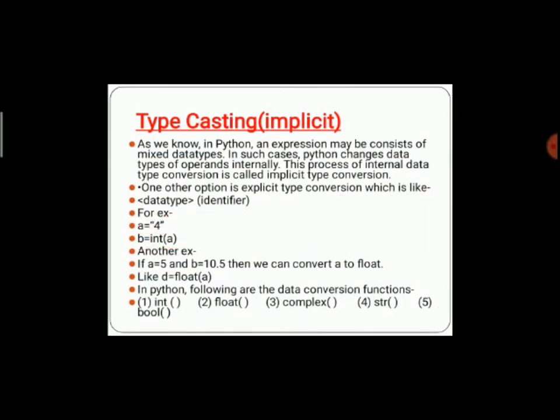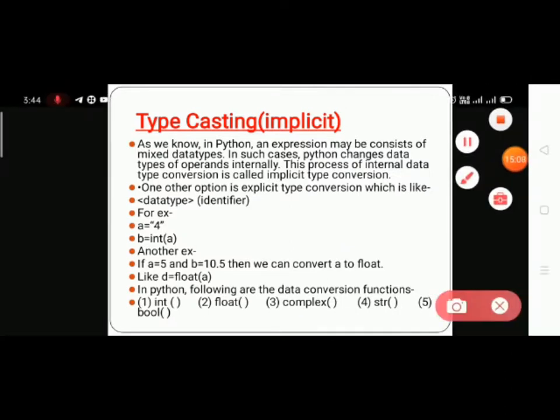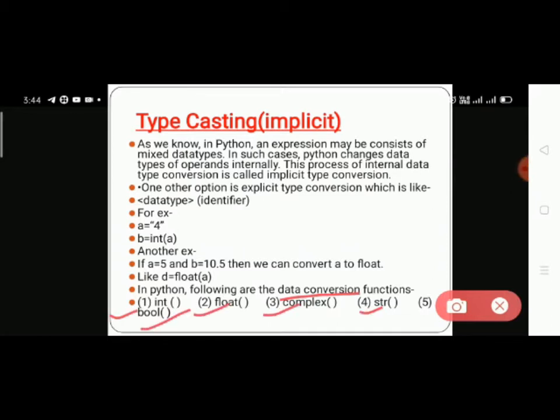So Python can store different conversions of data using integer, float, complex, string, and boolean type functions. int and float represent data types.